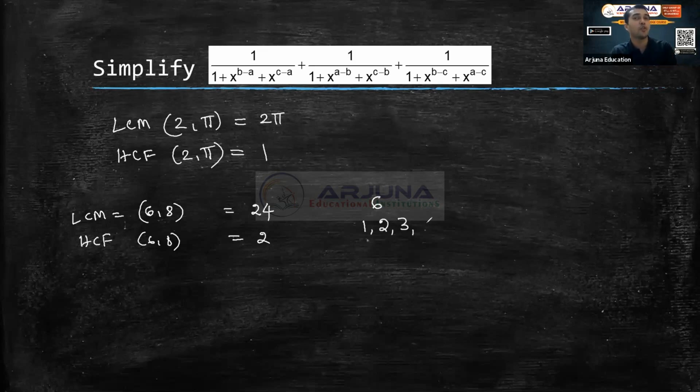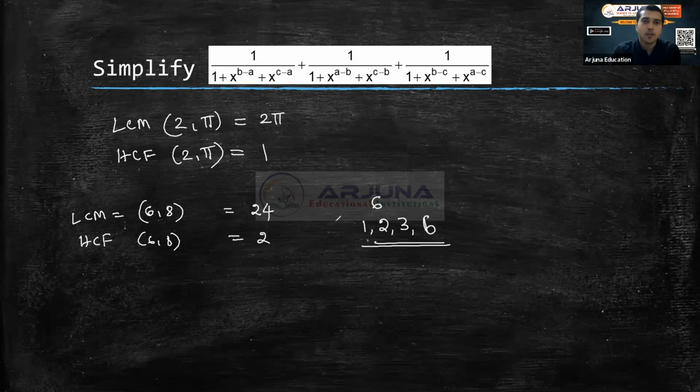Why? 6 divided by 4 does not give a natural number, and you should get a natural number. But 6 divided by 6 is 1, a natural number, so 6 is also one of the factors. So how many factors are there for 6? There are 4 factors. Any other factors I missed out? 4 is not a factor. There are 4 factors of 6.